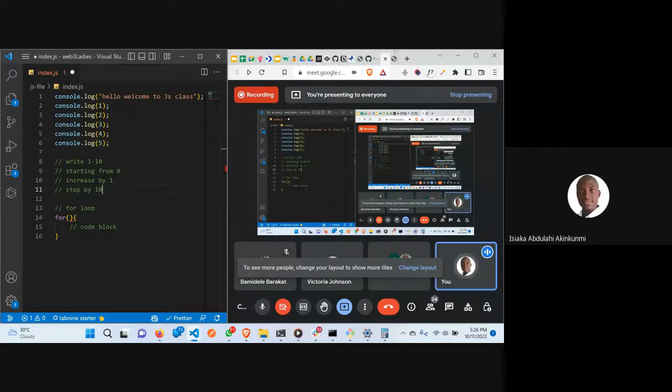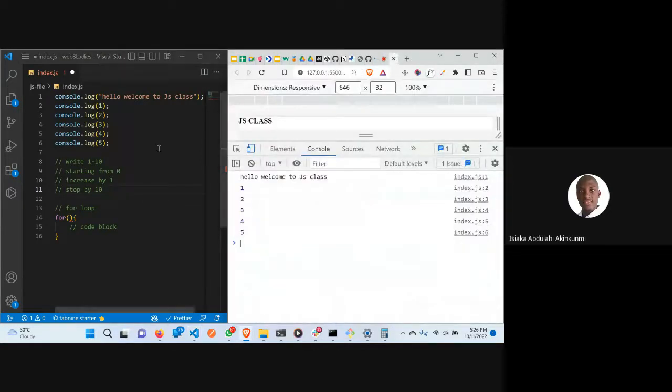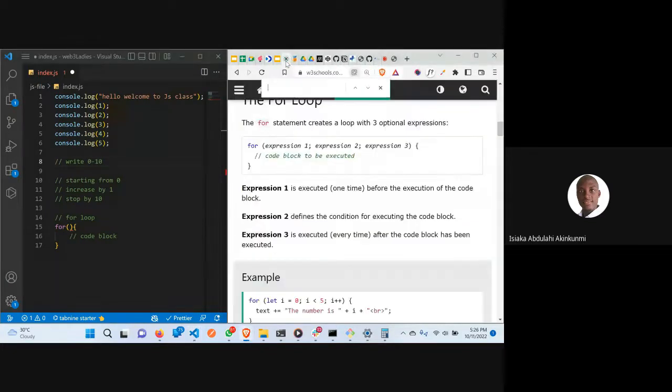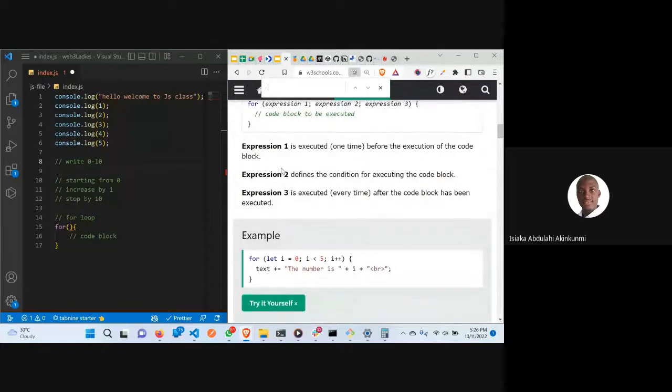Okay, thank you. Now I'm trying to do this in pseudo code. I want to write 1 to 10. How do I write 1 to 10? The logic is that I'm going to start from zero. Okay, let me say 0 to 10. I'm starting from zero, that's the first thing. Then if I start from zero, I'll move to one, meaning I'm increasing it by one. That's the second logic. The third one is that I will stop when it is 10. These are the three conditions for me to write 1 to 10. Is there any other one you think is supposed to be here that I've not written? I don't think so.